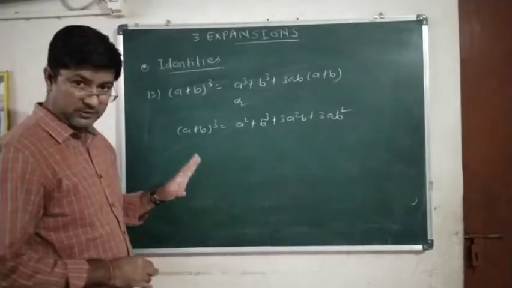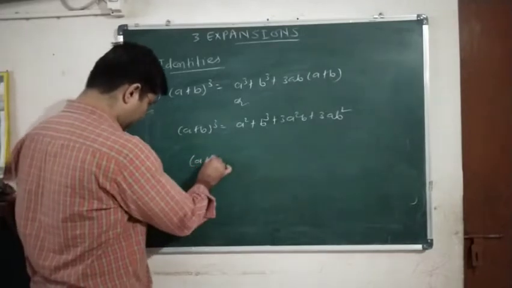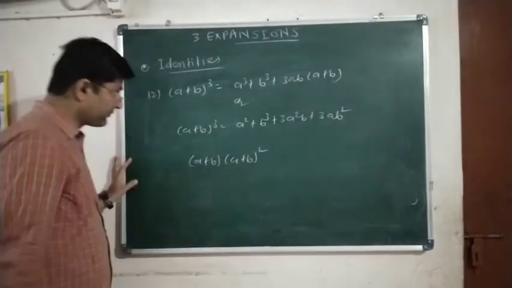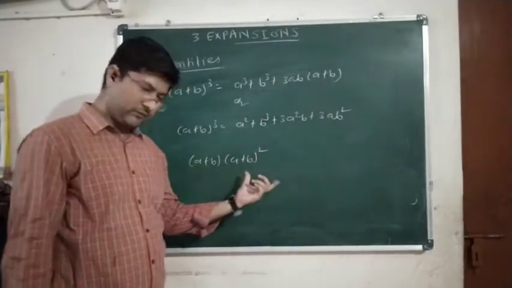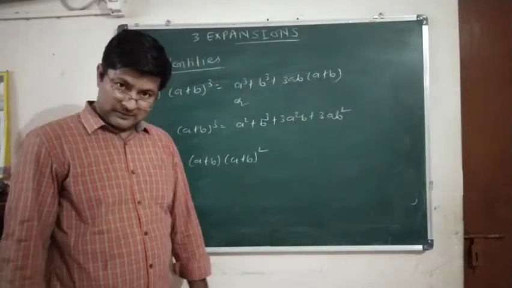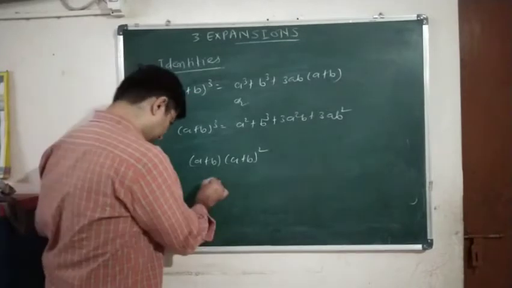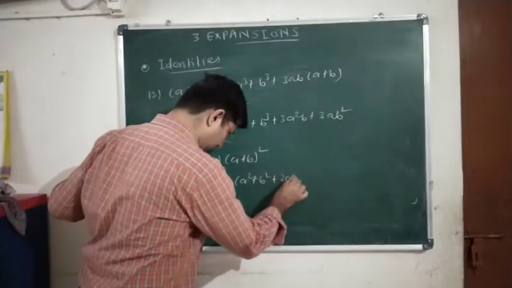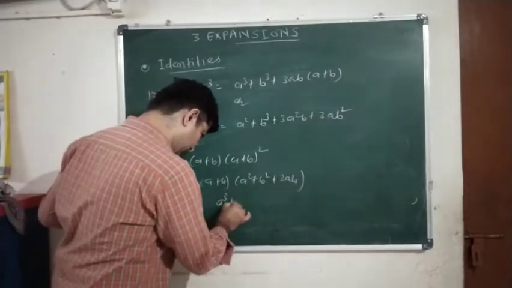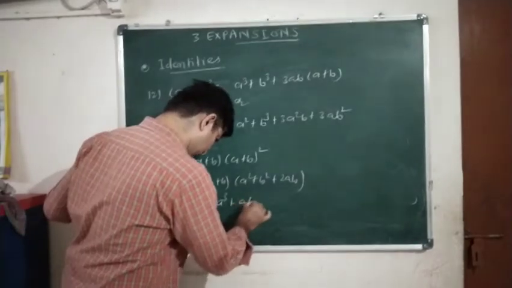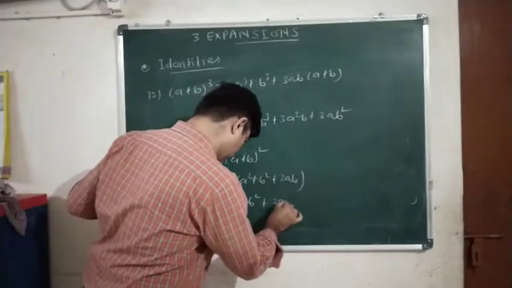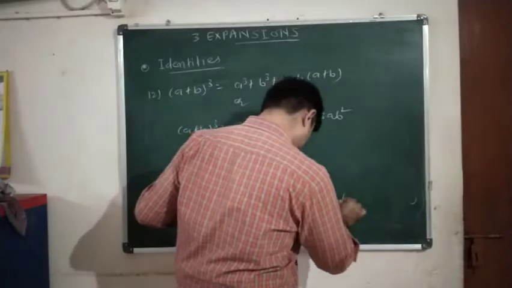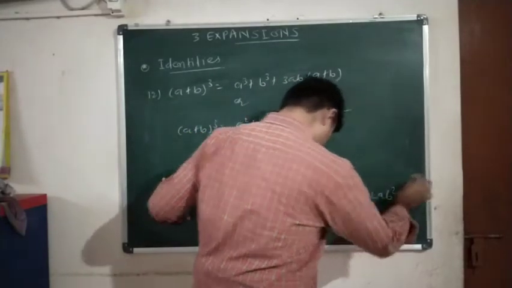Now there must be a question how this formula comes. So it is very simple. a plus b the whole cube can be written as a plus b into a plus b the whole square. Okay, now if you expand a plus b the whole square and then multiply by a plus b, then you will get the same formula. Let us check. a plus b into a square plus b square plus 2ab. Okay, so a cube plus ab square plus 2a square b plus a square b plus b cube plus 2ab square.